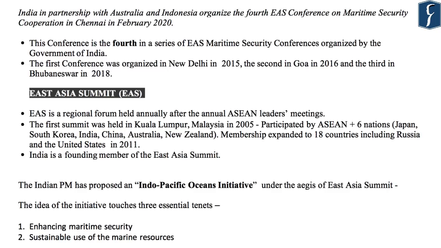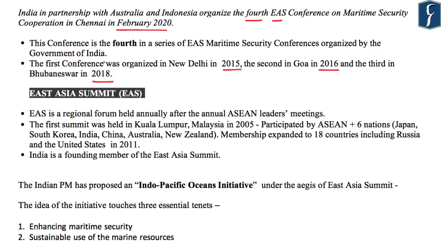India has organized the 4th East Asia Summit Conference on Maritime Security Cooperation in Chennai in February this year. This was the 4th conference and all 4 of them have been organized by India. The first one was in 2015, then in 2016, the third in 2018 and the 4th in 2020.